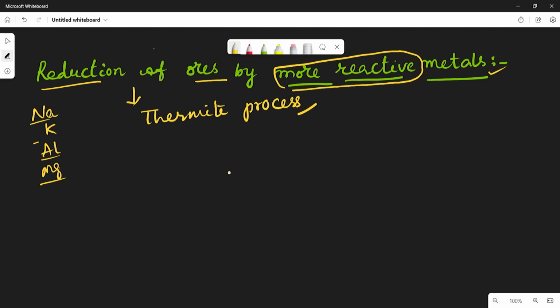The thermit process generally involves the reaction of metal oxides with aluminum. Highly reactive metals like sodium, potassium, calcium, magnesium, aluminum, etc., are used as reducing agents.